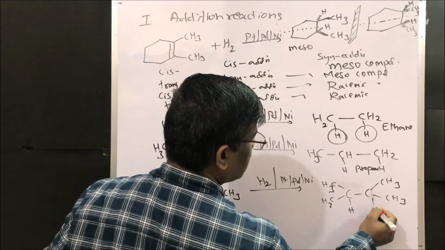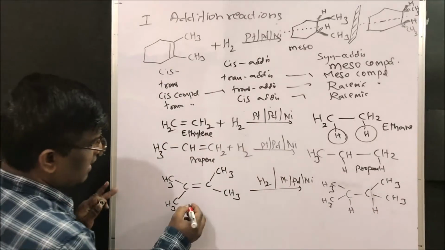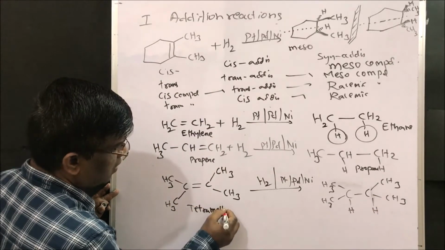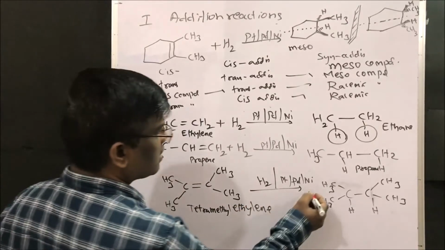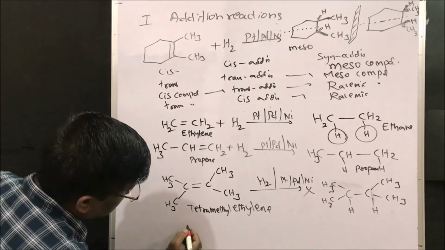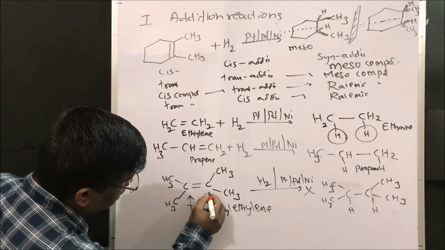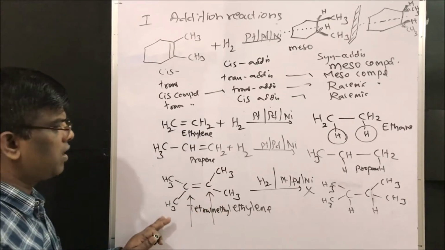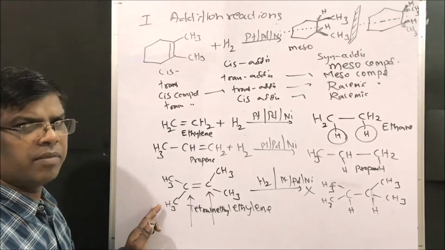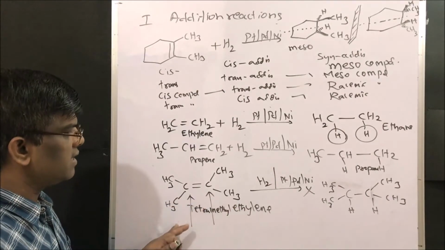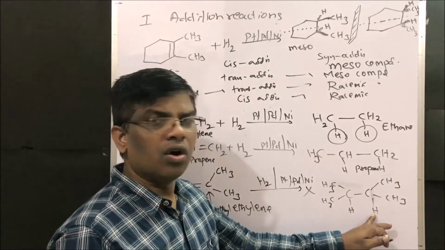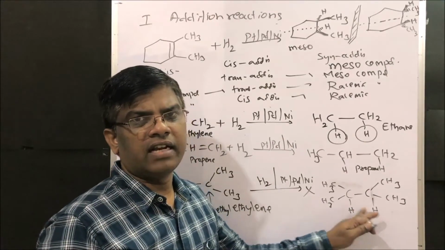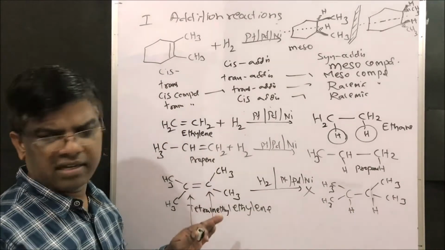Tetramethyl ethylene is not going to give this compound because the approach of hydrogen is very difficult because of steric hindrance. Because of this steric hindrance, tetramethyl ethylene is very tough to undergo hydrogenation, this addition reaction.